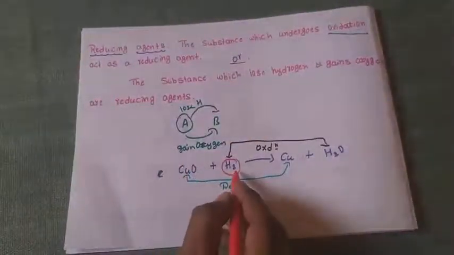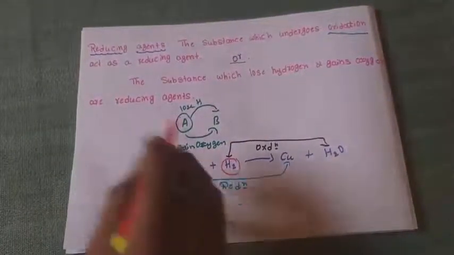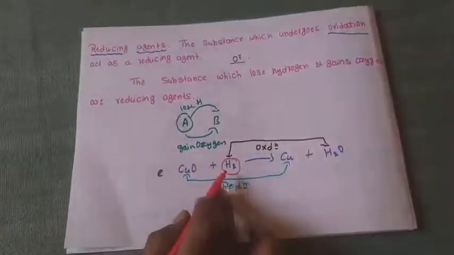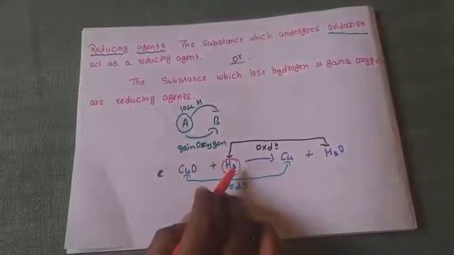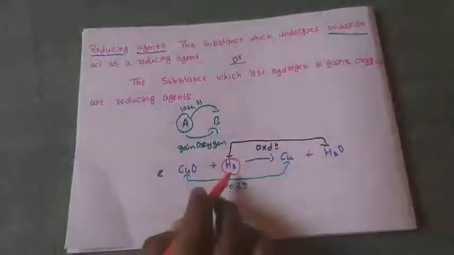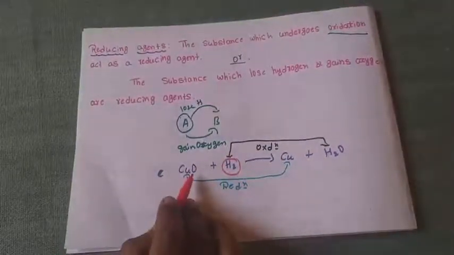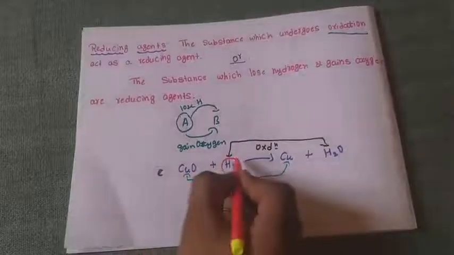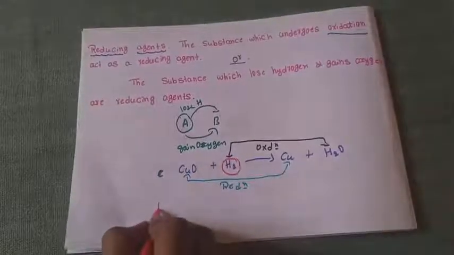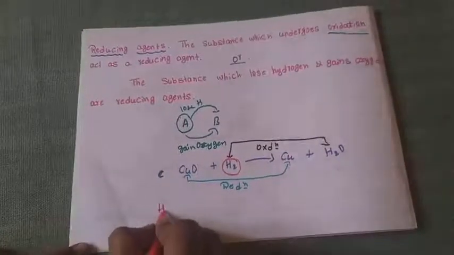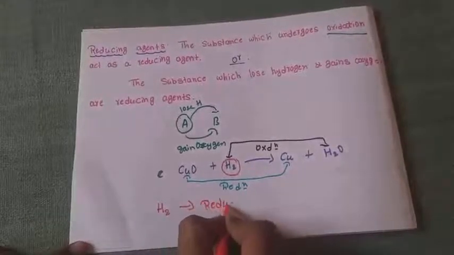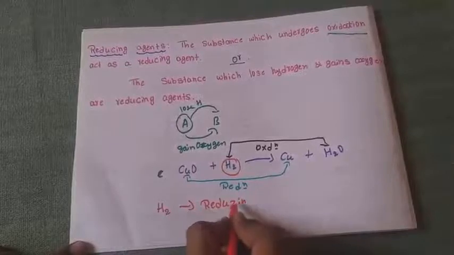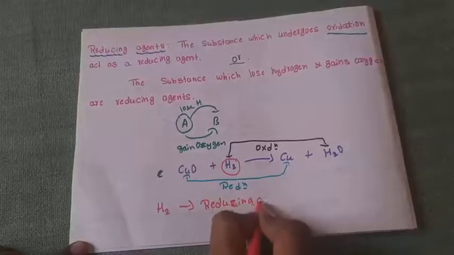Hence hydrogen is under oxidation, hence it is a reducing agent. Hydrogen is gaining oxygen from copper oxide, hence H2 acts as a reducing agent.